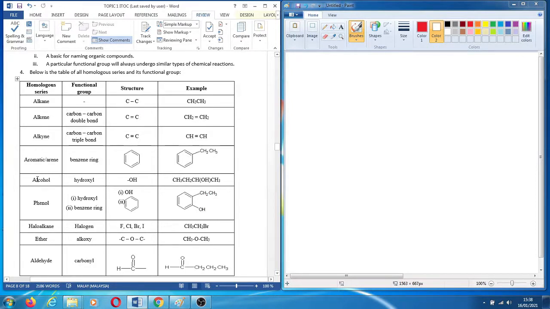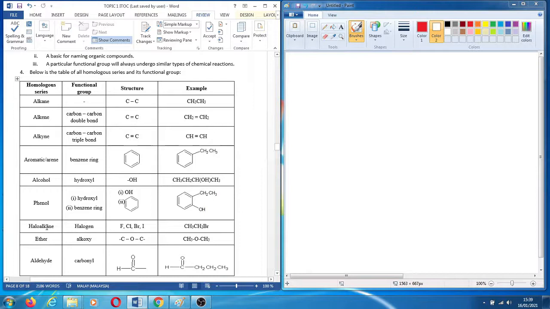And phenol consists of hydroxyl and consists of benzene ring. You have hydroxyl, OH, you have benzene ring. This is an example of the compound, we call it phenol. It has the benzene ring and it has the hydroxyl functional group.